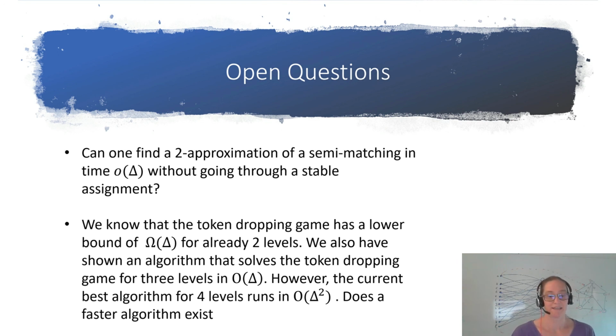And the second is we are still interested in our token dropping game. We have seen that it has a lower bound of delta for already 2 levels. This comes from the fact that you can reduce it to a matching. But we also have shown an algorithm that solves the token dropping game for 3 levels in O of delta. However, the current best algorithm we saw so far for 4 levels runs in O of delta squared. And we wonder if there is a faster algorithm for 4 levels or more.